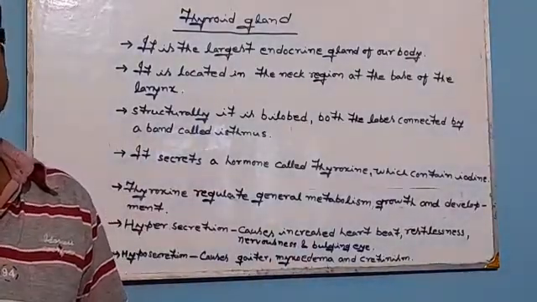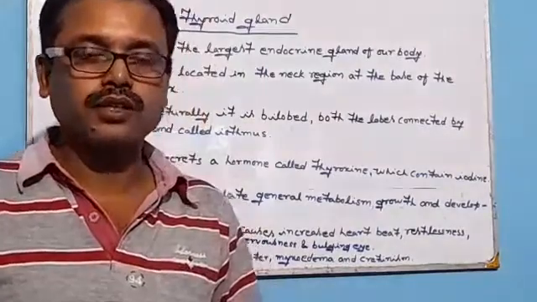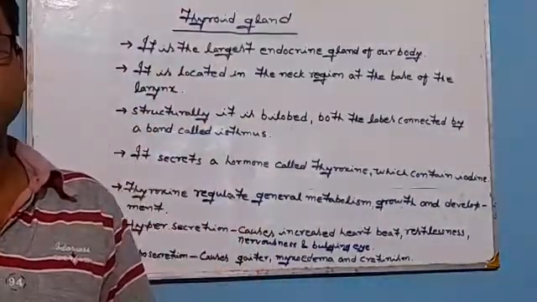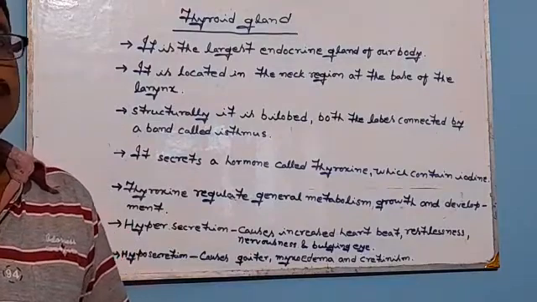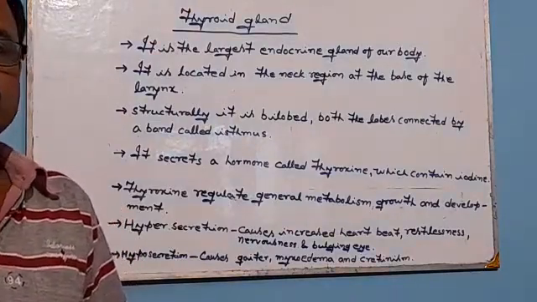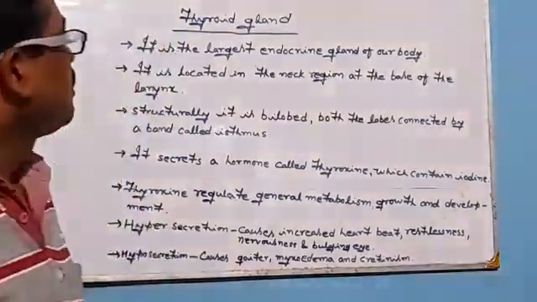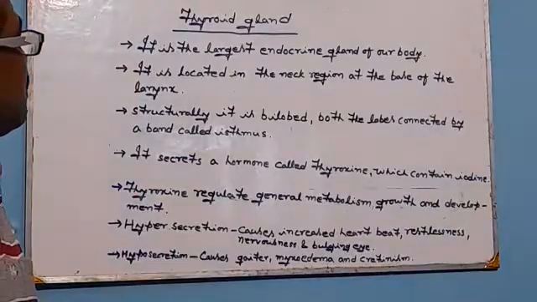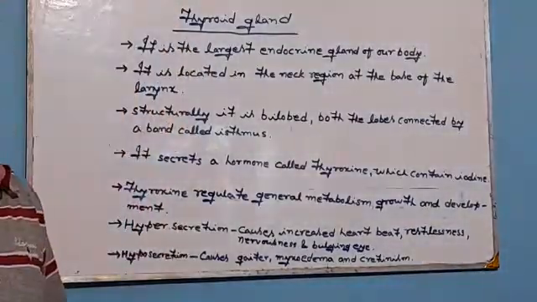Function: the thyroid gland secretes a hormone called thyroxine, which mainly contains iodine. Thyroxine, being a hormone, controls the general metabolic activities of our body, general metabolism, growth and development of our body.